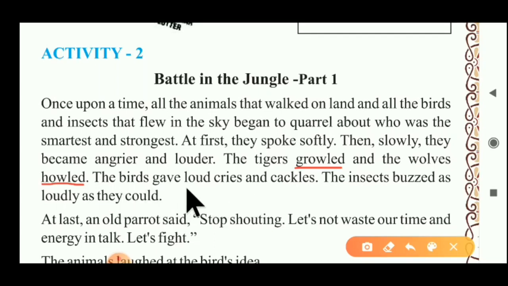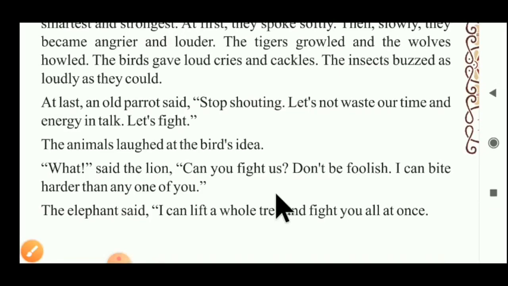The birds gave loud cries and cackles. On the other side, the birds gave loud cries and cackles. The insects buzzed as loudly as they could. So insects also make sounds here. After that, what happened? We have to see.